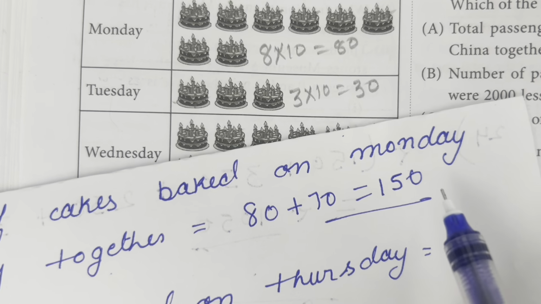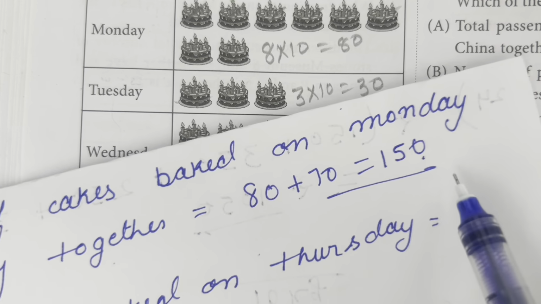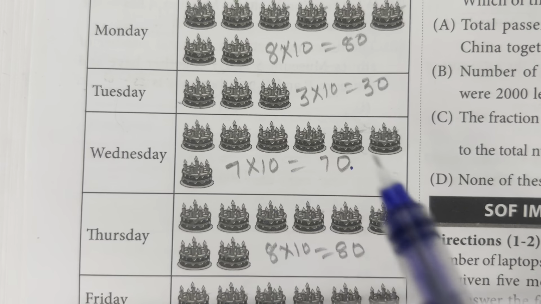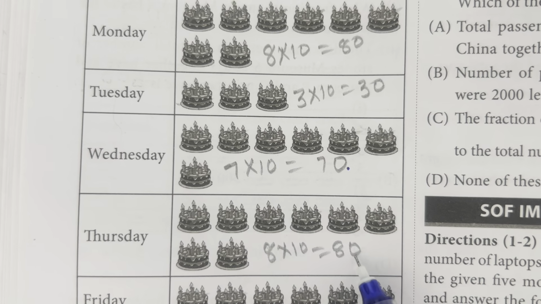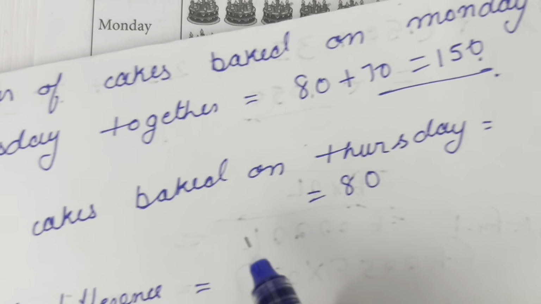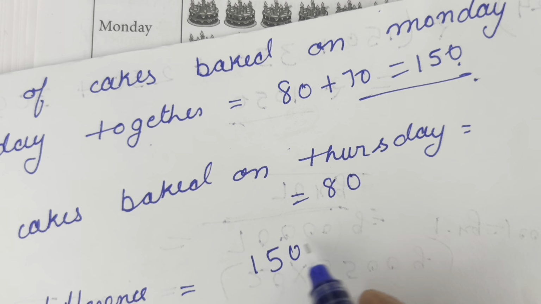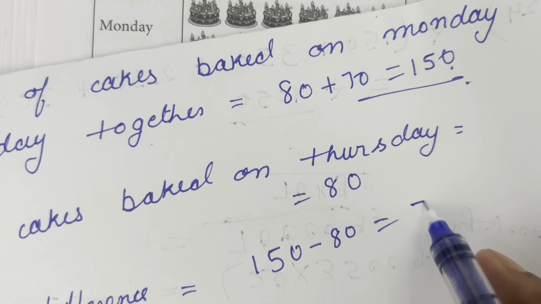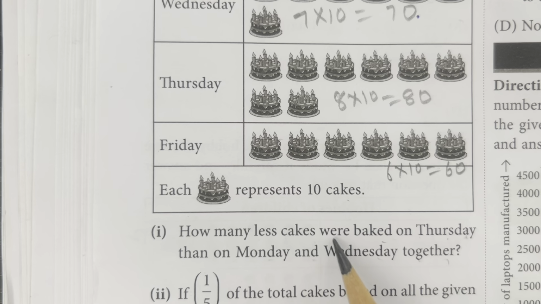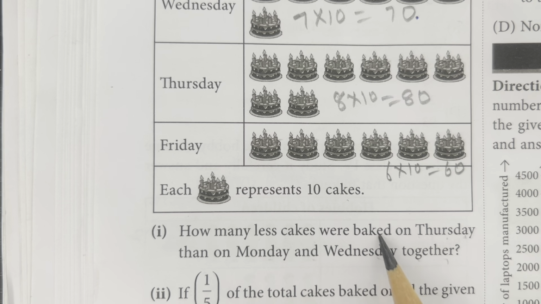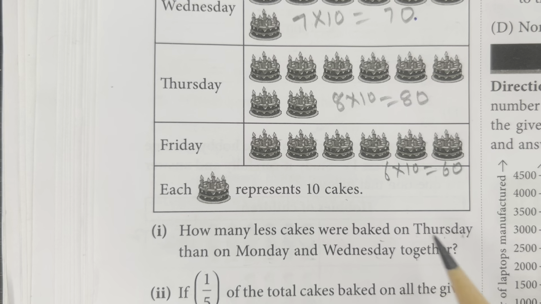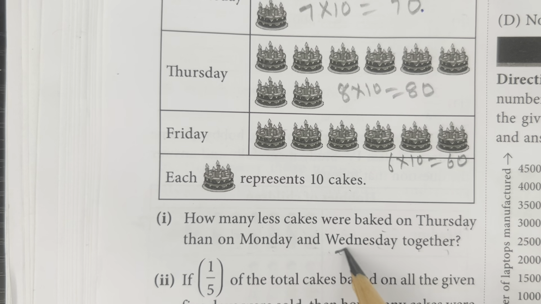So the number of cakes baked on Monday and Wednesday together is 150, and the number of cakes baked on Thursday is 80. So our required difference is 150 minus 80, which is equal to 70. So 70 fewer cakes were baked on Thursday than on Monday and Wednesday together. So the answer of the first is 70.